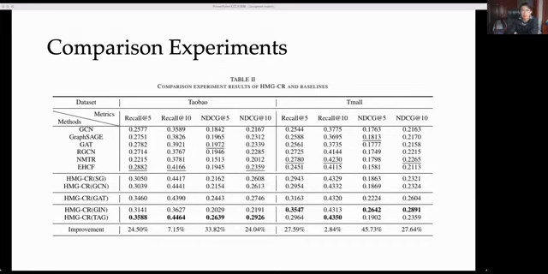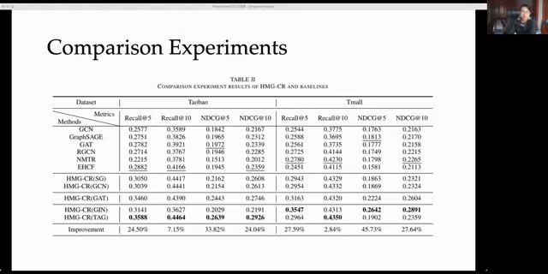The first category includes GCN and GraphSAGE, which treat different edges as the same in the graph data. The second category contains GAT and RGCN, which distinguish different edges. The last category includes NMTR and EHCF, which utilize multitask learning to process different user behaviors.